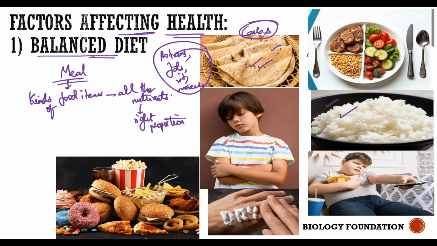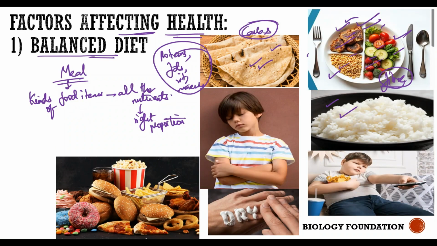Now for example, can you see this plate of food here? It has all the nutrients in it. Like you have meat in it, then you have some pulses, fruits and vegetables, right? So you will get the fats and proteins from this, and carbohydrates, and even some amount of protein from the dal, and from vegetables and fruits you get vitamins and minerals. And if you drink a glass of water, and even fiber from fruits and vegetables, so it's a balanced diet where you are getting each nutrient from one food item.